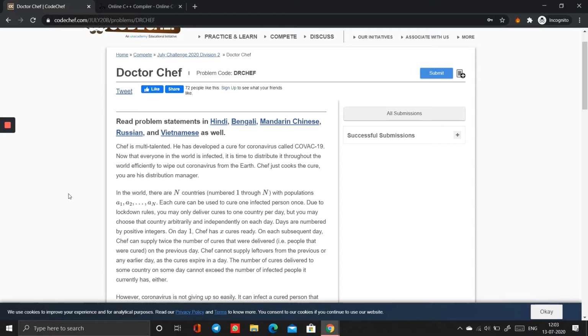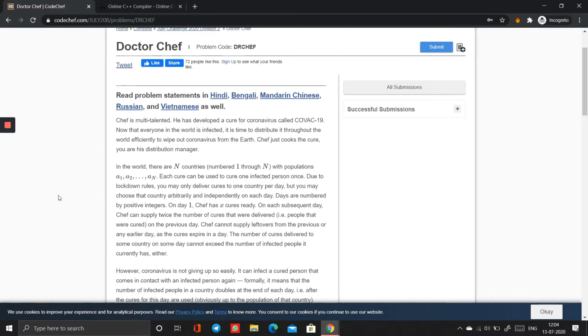So Chef wants to cure that. So he's preparing some cures and we have to distribute them. He gave that there are N countries in the world with their populations as A1, A2, A3 till AN. And also he mentioned that due to the lockdown rules, we can distribute our cures to one country per day. And also he said that on day 1, Chef has only X cures.